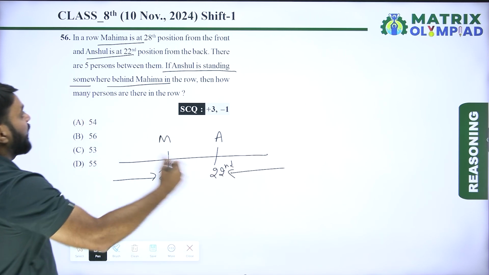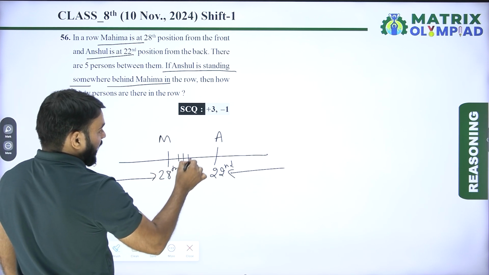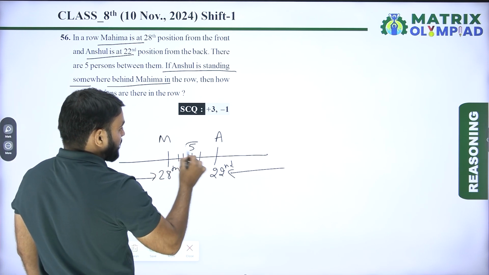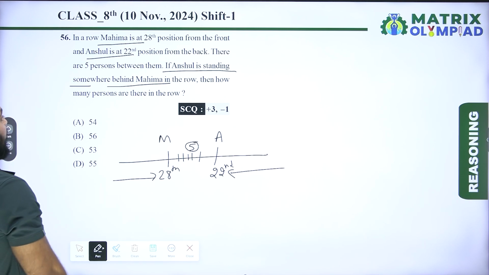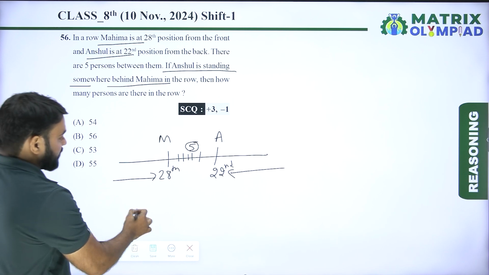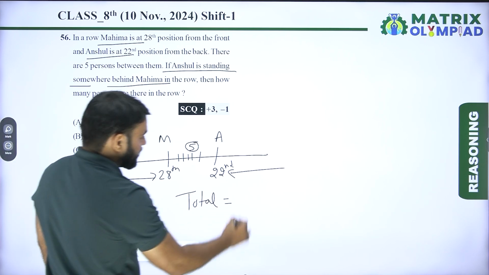22nd from the back. There are 5 persons between Mahima and Anshul. So now we need to find the total number of persons in this row.